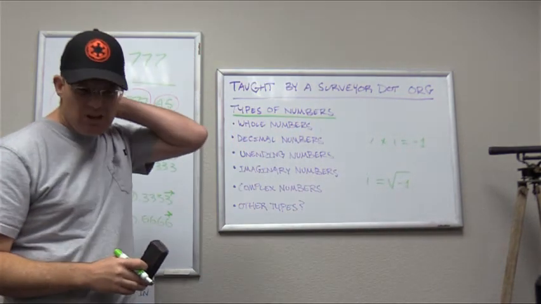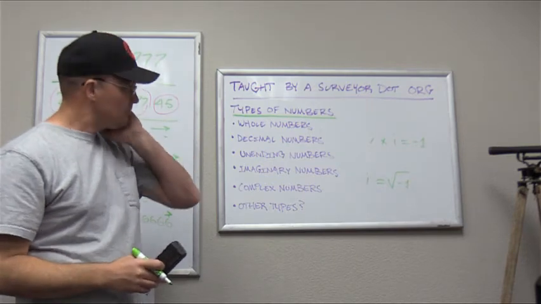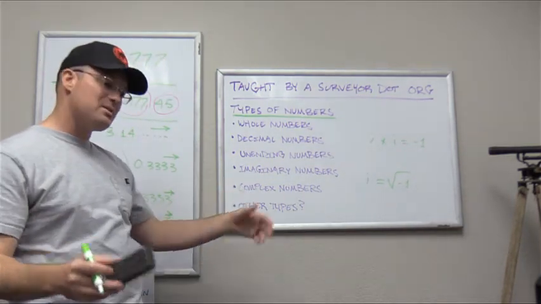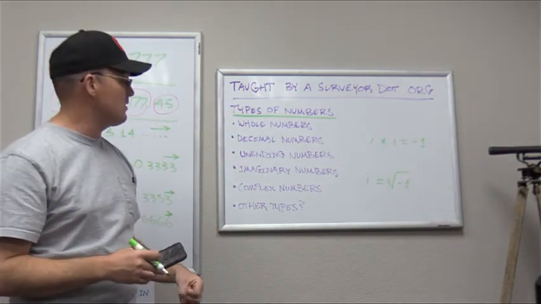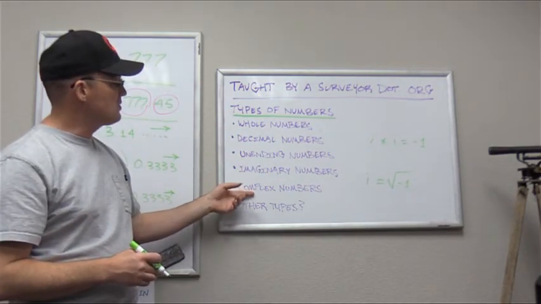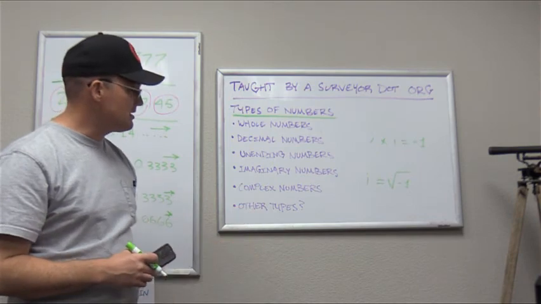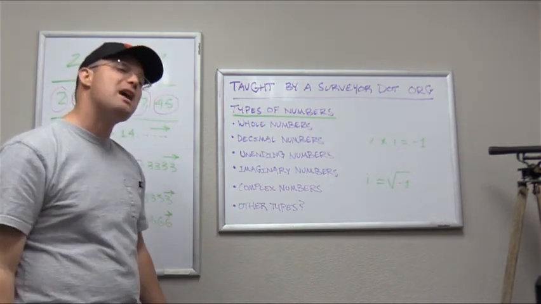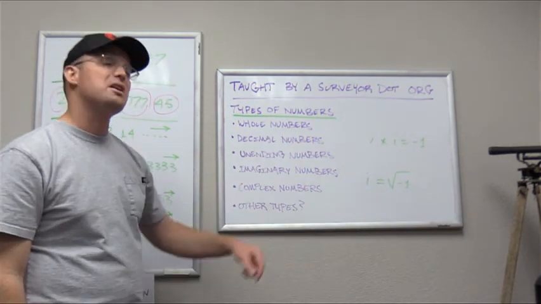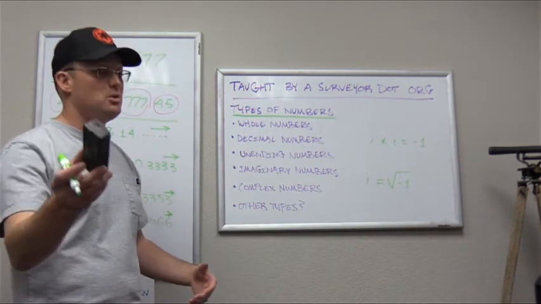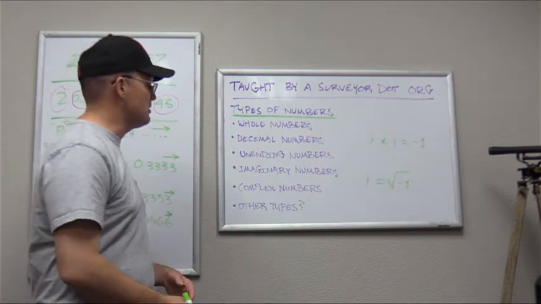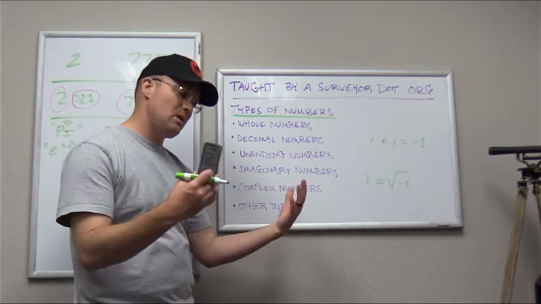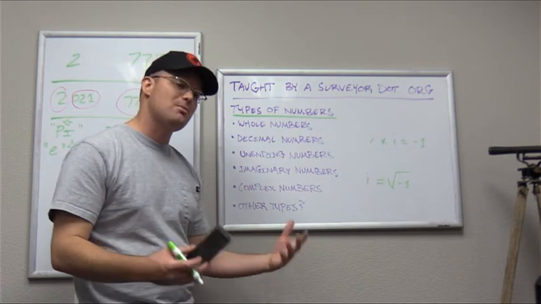I don't know that I'm going to do anything with imaginary numbers. Surveyors don't really use imaginary numbers, but I just want to let you know. Then they have this thing called complex numbers, and I'm probably not going to do anything with that. Surveyors don't use complex numbers on a daily basis either. And then, I don't know, maybe there's other types of numbers hiding out there. Maybe there's a type of number that hasn't been discovered yet. Maybe you're the next person that just makes up a type of number. I don't know. Could be. Maybe my videos inspire you to do that. But if you know other types of numbers that I've missed, let me know in the comments. Maybe I'll do a little research on them and talk about them.